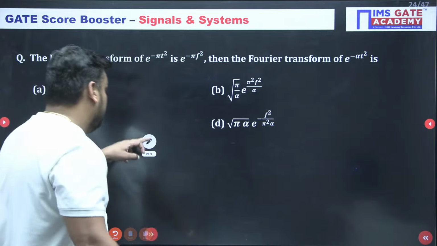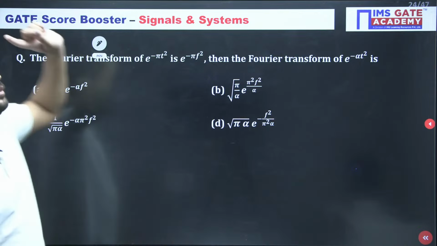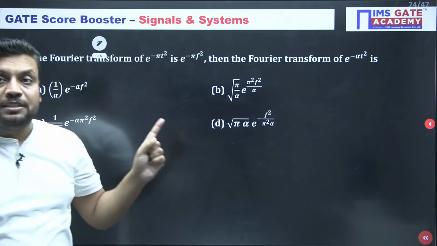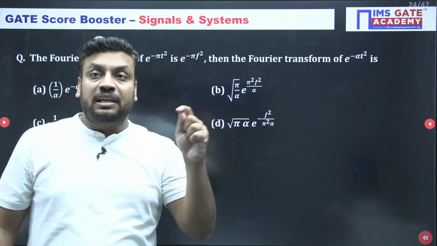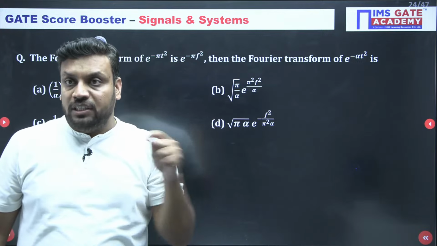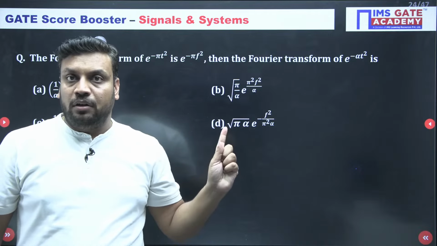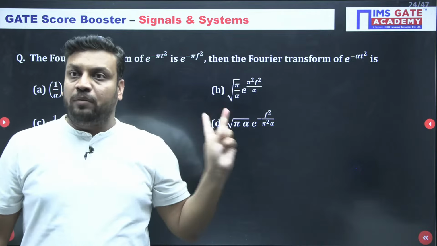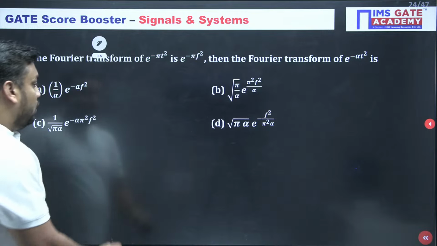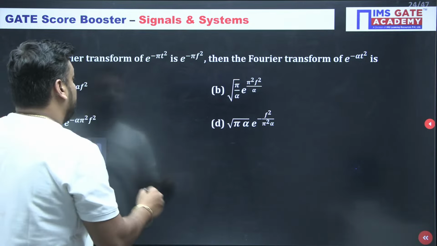Chalo, now tell me: this is very important, because why is the Gaussian pulse important? Because in GATE 23, this year, a GATE question was asked. In GATE 21 also, a 2-mark GATE question was asked. So I hope you remember the standard form.